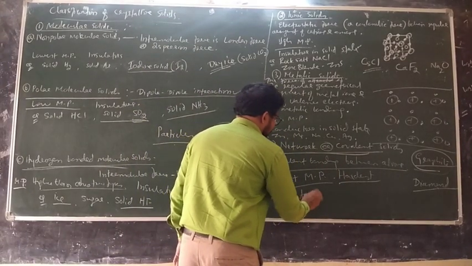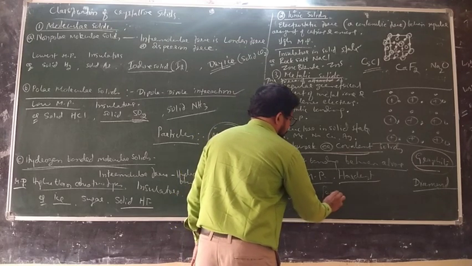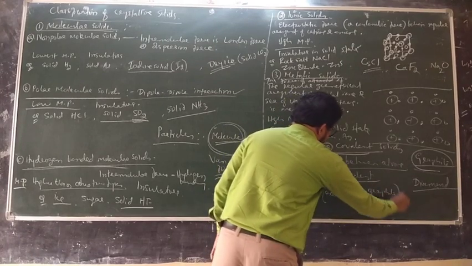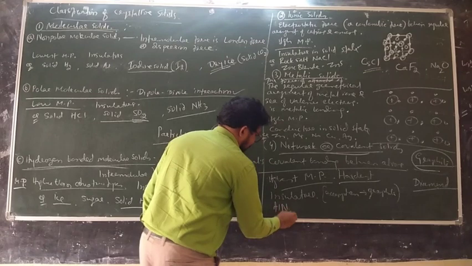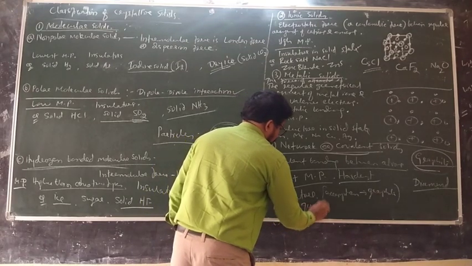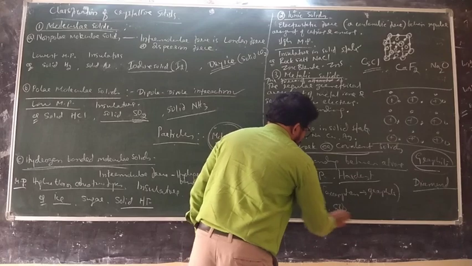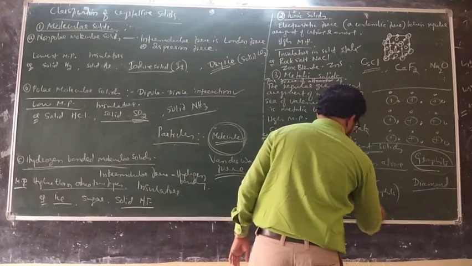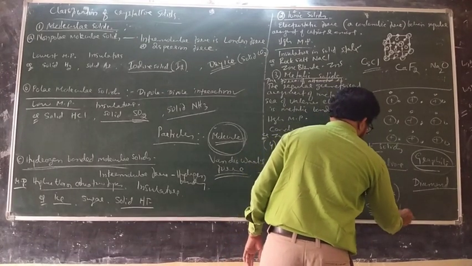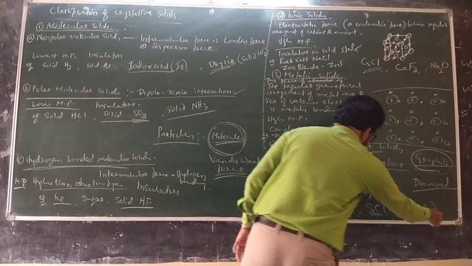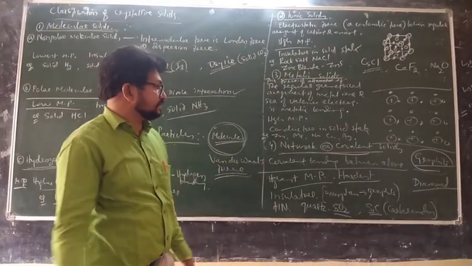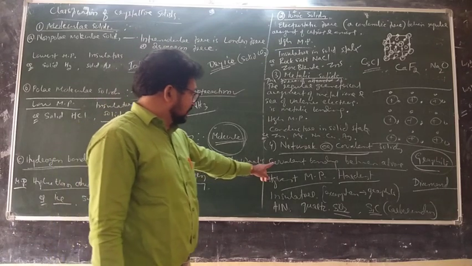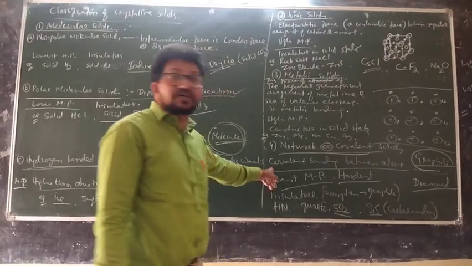But for insulators you have an exception, and that is graphite. Diamond is an insulator. Other examples are aluminium nitride and quartz, SiO2. Carborundum is SiC, silicon carbide. Understand? Abrasive. So these are all examples of covalent or network solids.